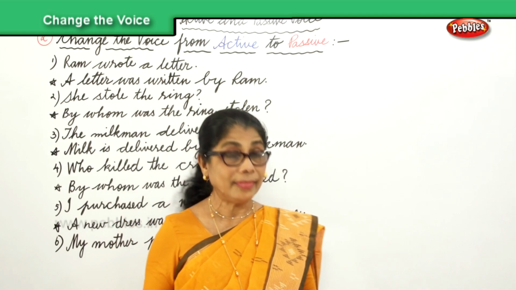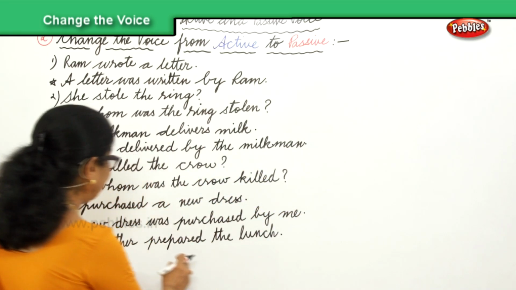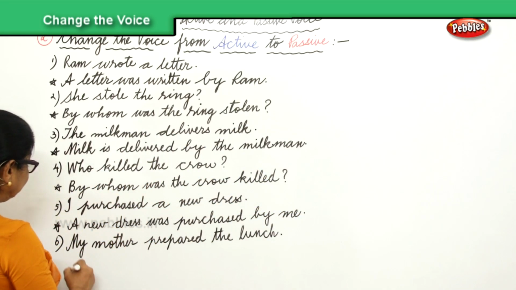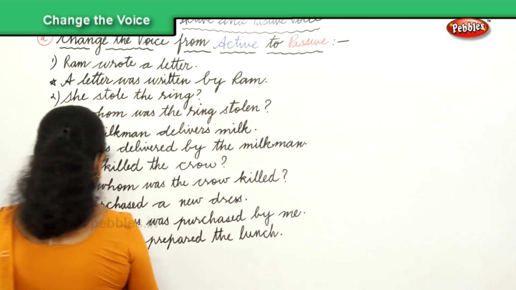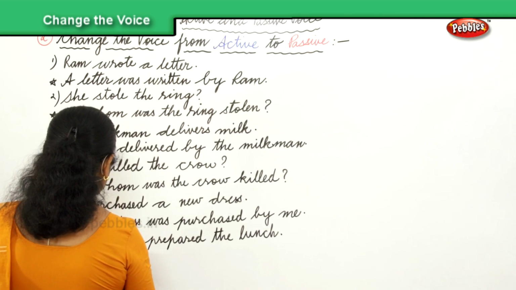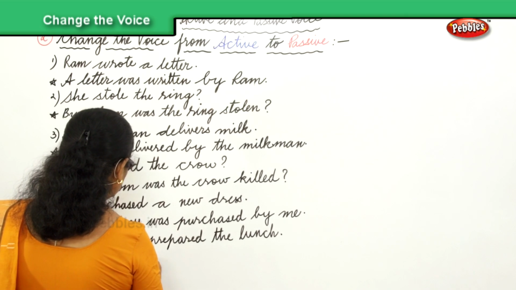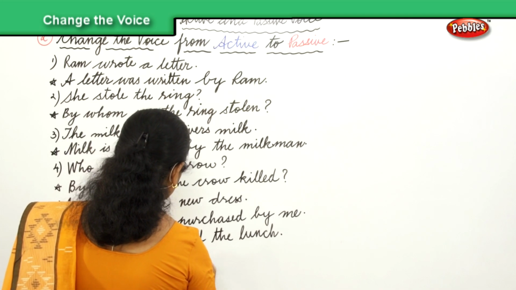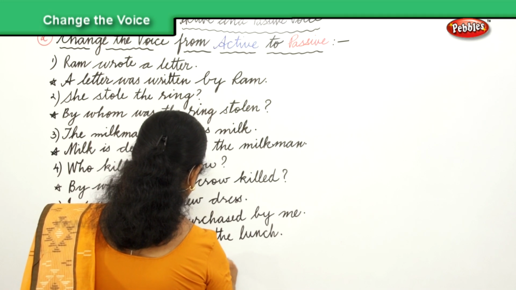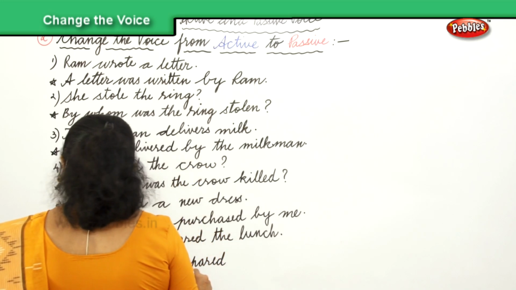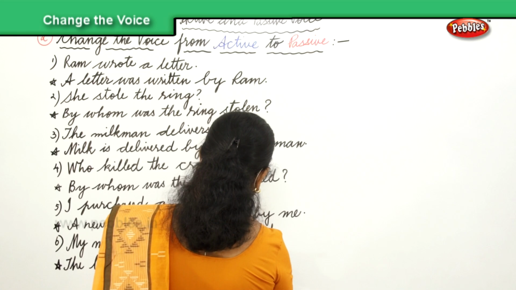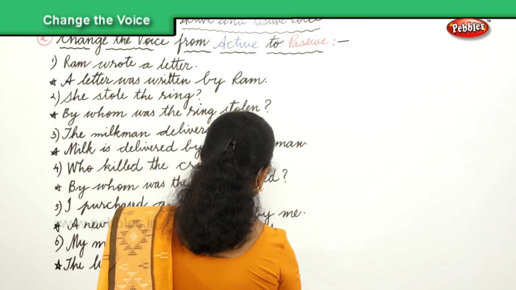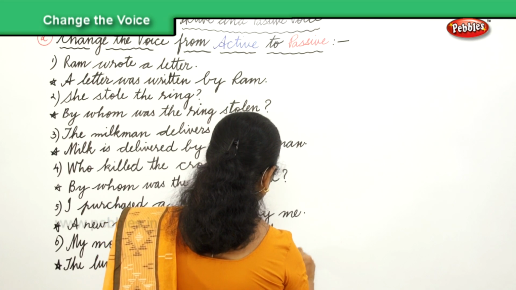So you will say, the lunch was prepared by my mother.